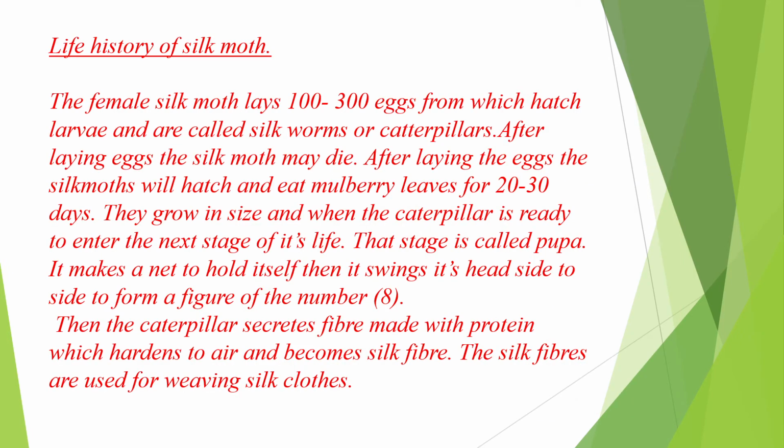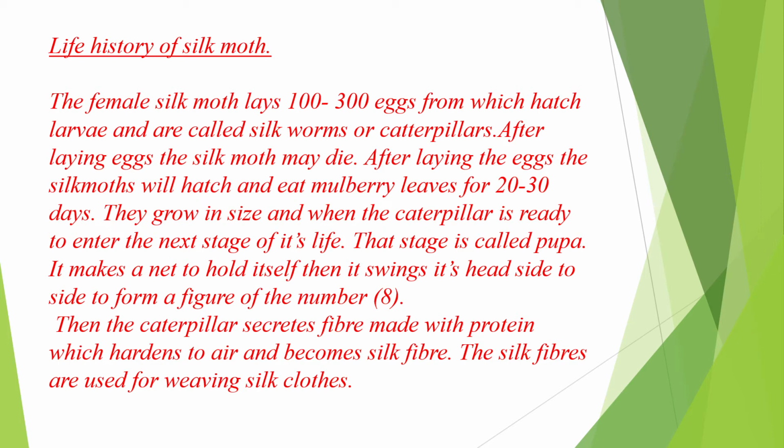Life history of silk moth. The female silk moth lays 100 to 300 eggs from which hatch larvae and are called as silkworms or caterpillars. After laying eggs, the silk moth may die. After laying the eggs, the silk moths will hatch and eat mulberry leaves for 20 to 30 days.